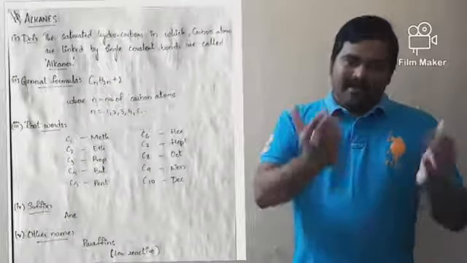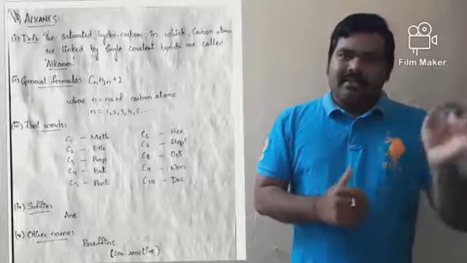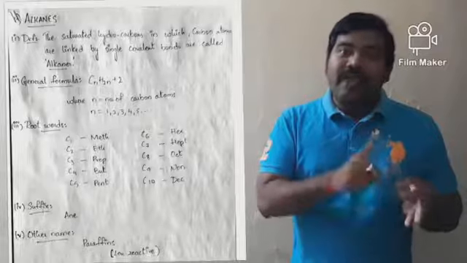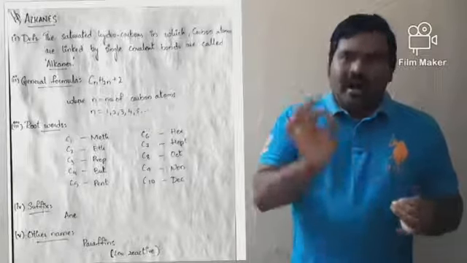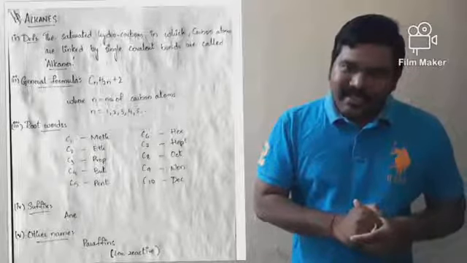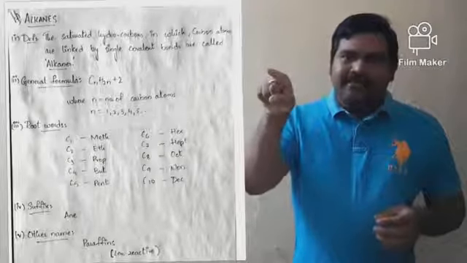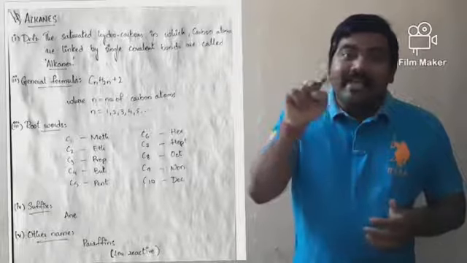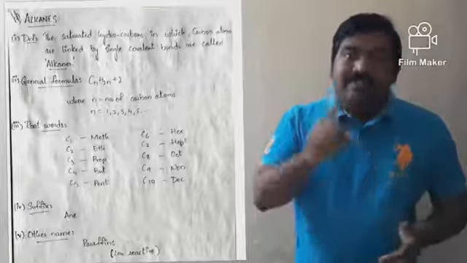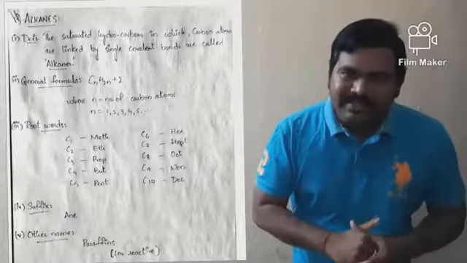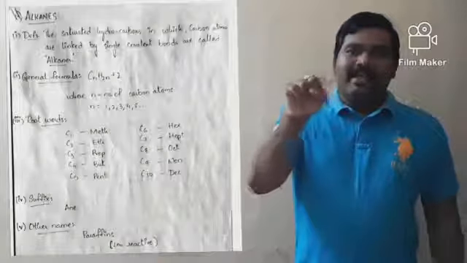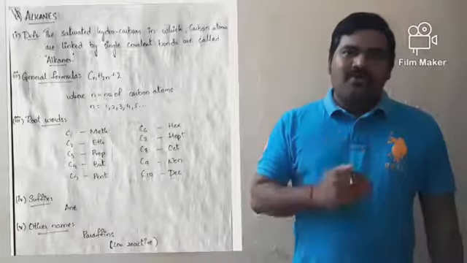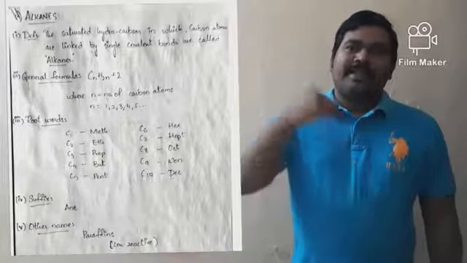Next point, according to IUPAC, the International Union of Pure and Applied Chemistry, alkanes end with the suffix A-N-E. The end portion of the alkanes is A-N-E. This is also called the suffix. So what is the suffix of alkanes, my dear students? A-N-E.